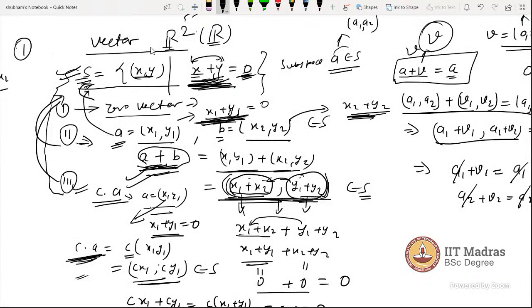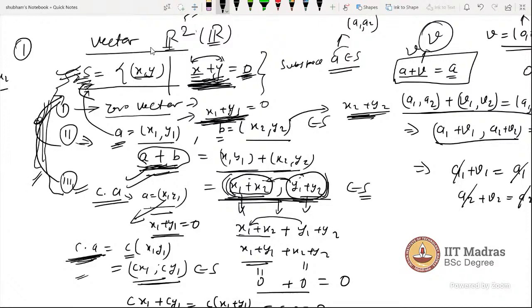Can you please tell me why we need not check the other eight properties that we have? Actually, when you check these eight properties one by one for S itself, you will see that these three are enough to say it is a subspace.